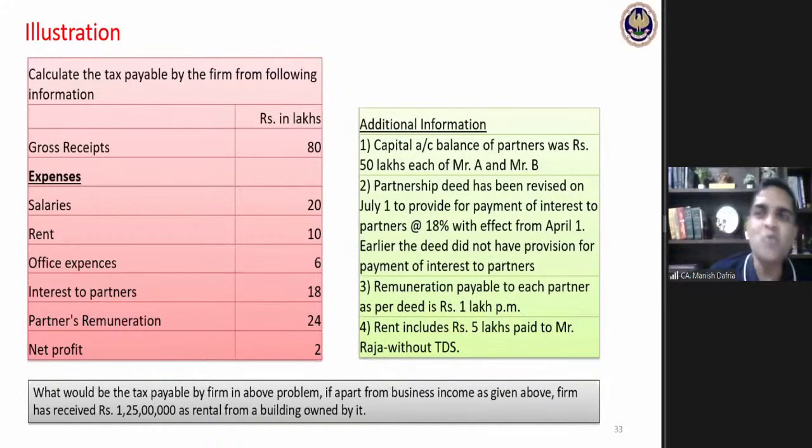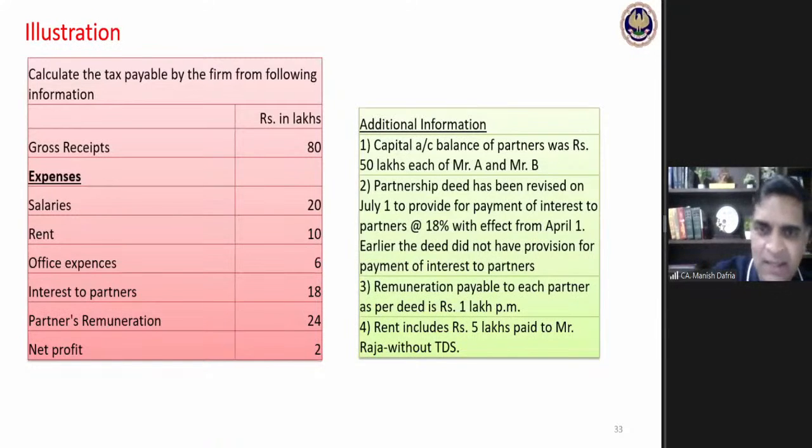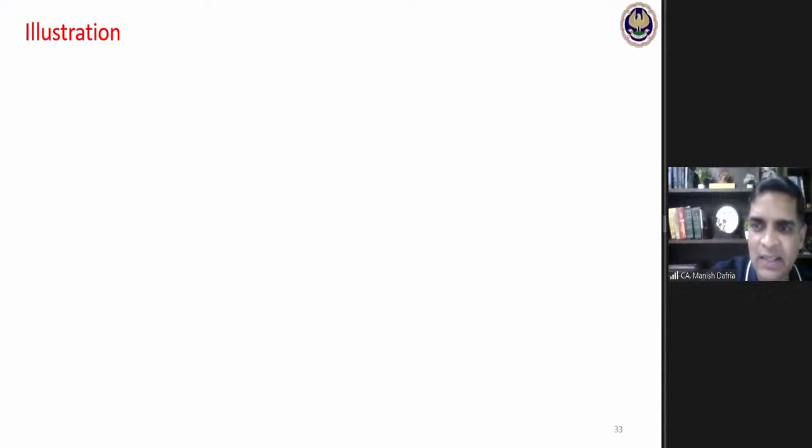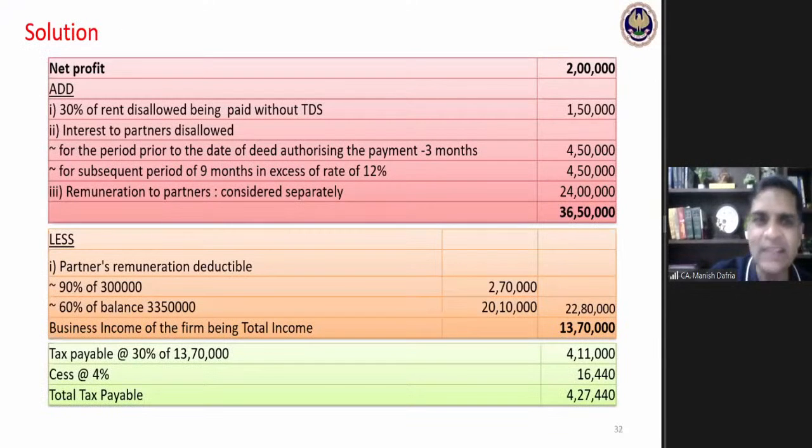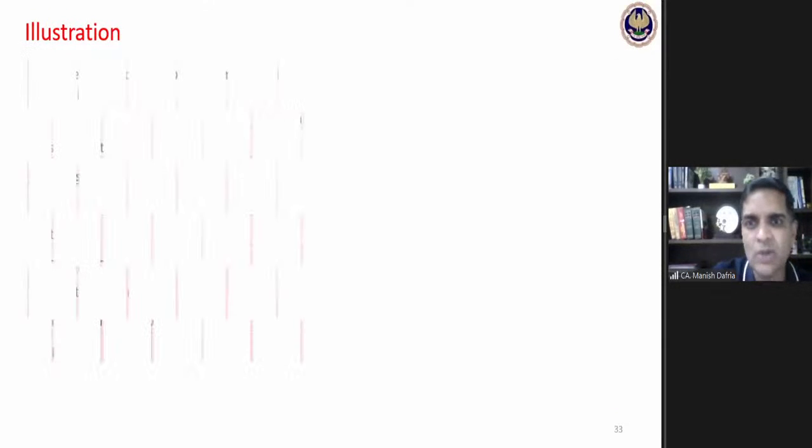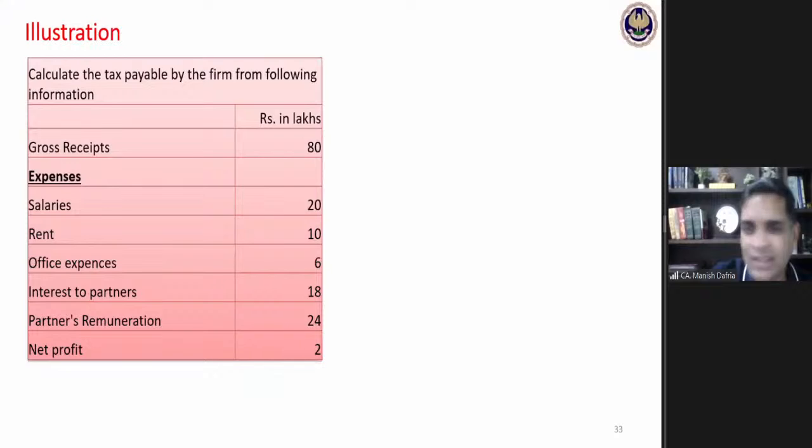Let's see how much presence of mind there is with the CA students. How much would be the tax payable if there is a rental income of 1 crore 25 lakhs? Business income is going to remain the same, I can tell you. What we have calculated earlier, you can note it down. 13 lakh 70,000 is the business income. So in the next question also, business income is going to remain 13 lakh 70,000.